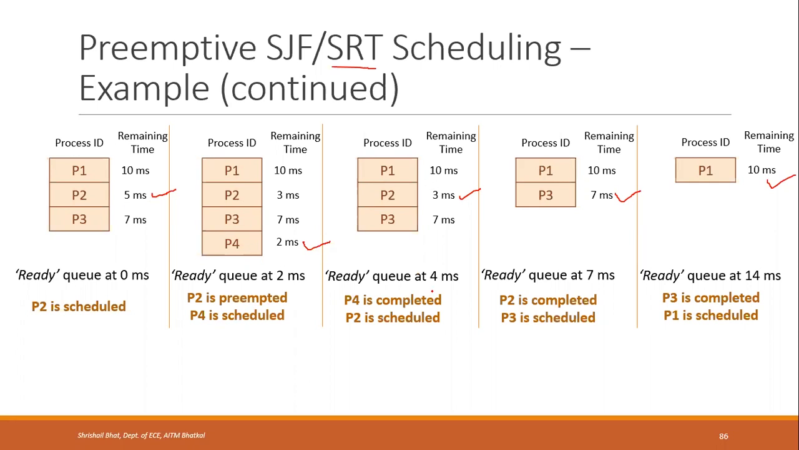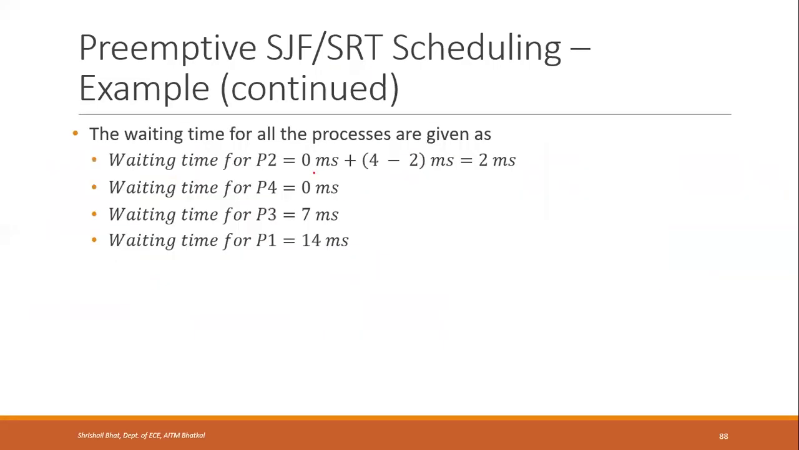At 4 milliseconds, P2 was scheduled again. So from 2 to 4 milliseconds, P2 was waiting. That's why the difference, 4 minus 2. Initially, as soon as it came in the queue, it was scheduled, right? Then from 2 to 4 milliseconds, it was waiting. So 0 plus 4 minus 2, that is 2 milliseconds, is the waiting time for P2. Now coming to P4, it came in the queue at 2 milliseconds. Because it was the shortest job, it was scheduled instantly. So the waiting time was 0 milliseconds. It did not wait, right?